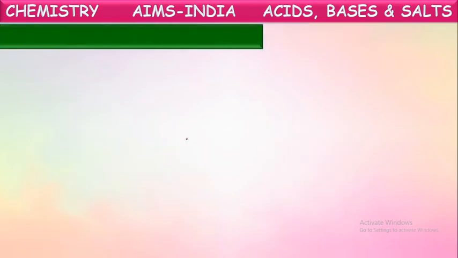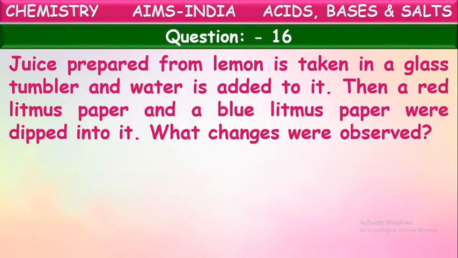Okay. Next, last question. Juice prepared from lemon is taken in a glass tumbler and water is added to it. Then a red litmus paper and a blue litmus paper were dipped into it. What changes were observed? So what have they done? They have taken lemon juice and added some water to it.